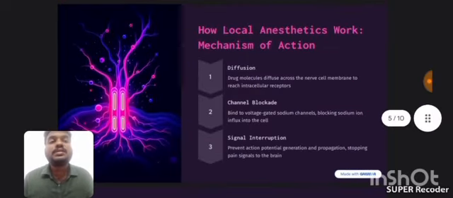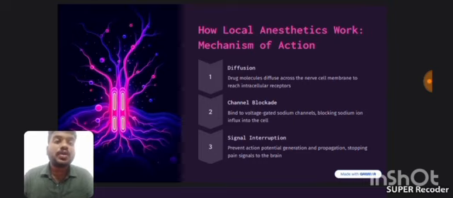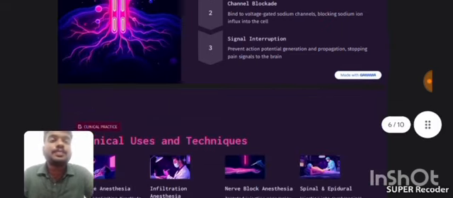So how does local anesthesia work? In diffusion, the drug molecules diffuse across the nerve cell membrane to reach the intracellular receptors. In channel blockade, the drug binds to the voltage-gated sodium channel, blocking the influx of sodium ions into the cell. In signal interruption, it prevents the generation and propagation of the action potential, stopping the pain signals to the brain. So this is how local anesthetics work.